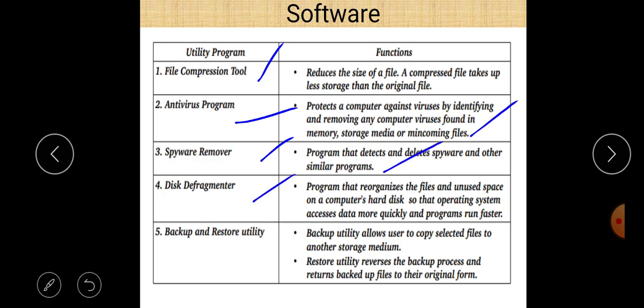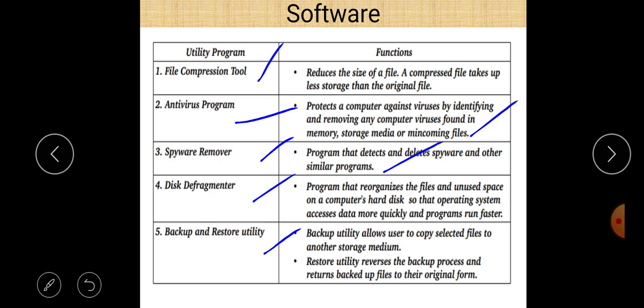Next is disk defragmenter. This program reorganizes the files and unused space on a computer hard disk, so that the operating system accesses data more quickly and programs run faster. Next is backup and restore utility. A backup utility allows the user to copy selected files to another storage medium, and a restore utility reverses the backup process and returns backed up files to their original form.